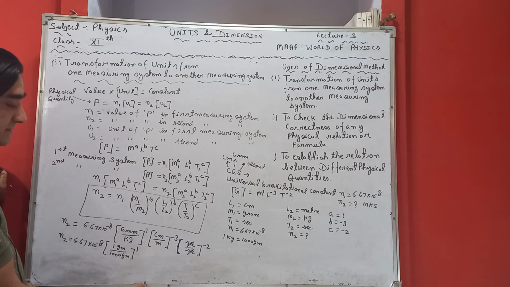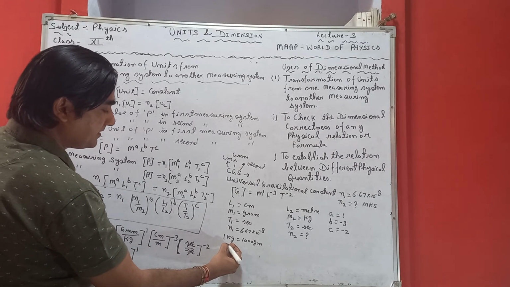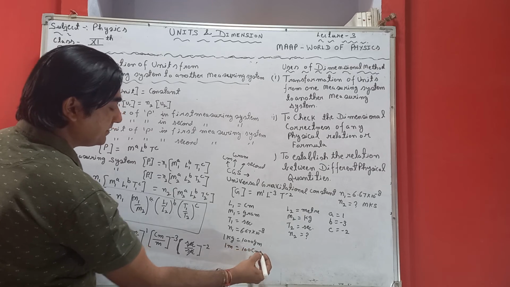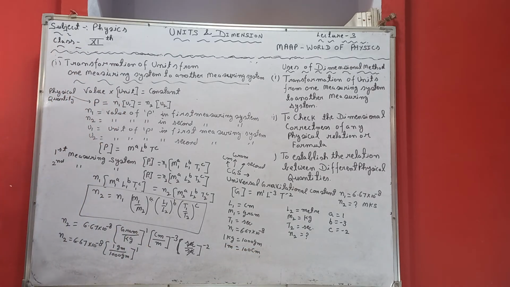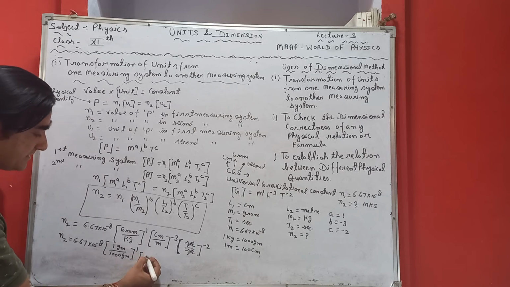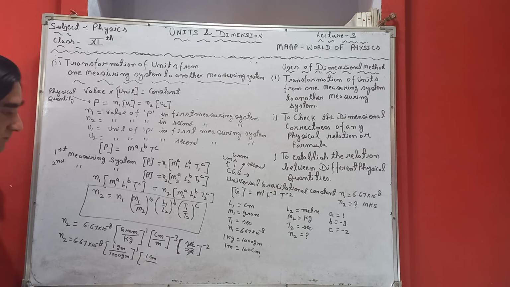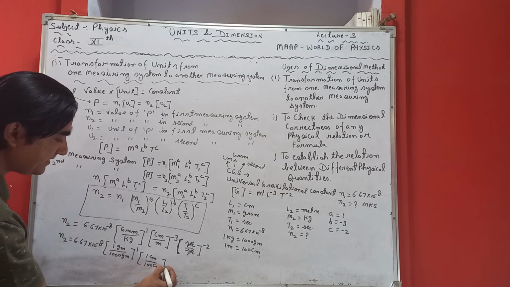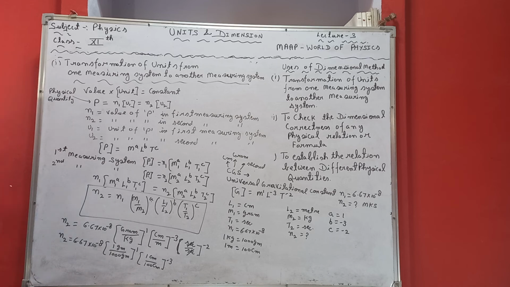Here 1 meter means 100 centimeter, or we can write here 100 centimeter raised to power minus 3. Now we can calculate. Gram gets cancelled out by gram, centimeter gets cancelled out by centimeter.